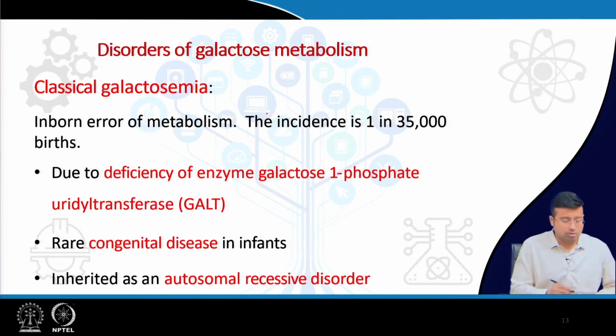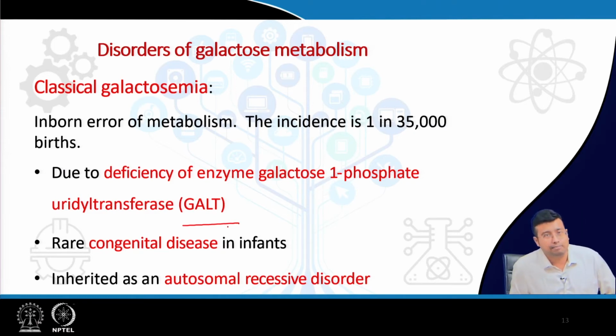This is galactosemia, and the most important variety of galactosemia is classical galactosemia. There may be many types of galactosemia that we will also be touching very soon. This is an inborn error of metabolism. As I told you, the enzyme that is deficient is galactose 1 phosphate uridyl transferase, or GALT. The incidence is 1 in around 35,000 births. If this enzyme is deficient, galactose cannot be metabolized and there will be many problems. It is a rare congenital disease and it is inherited in autosomal recessive order.